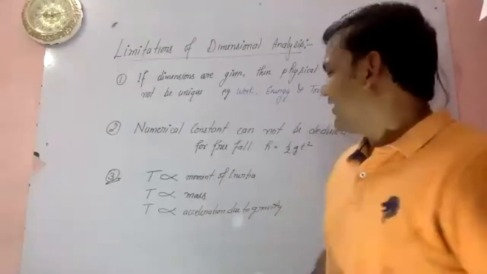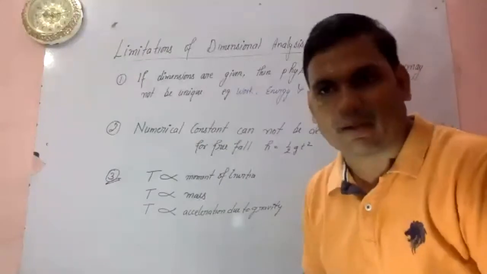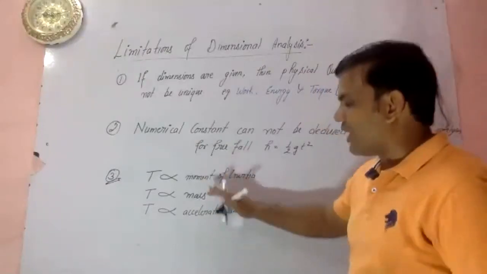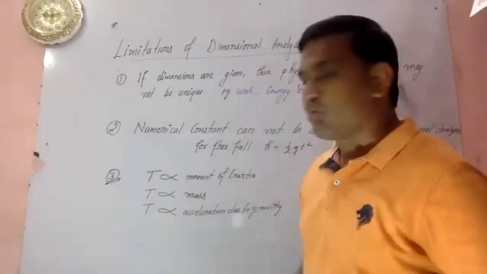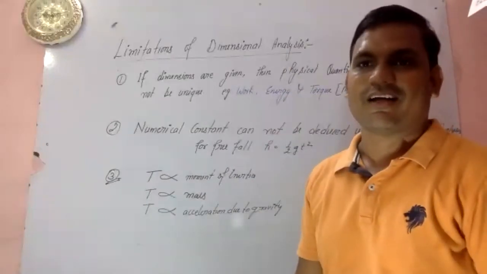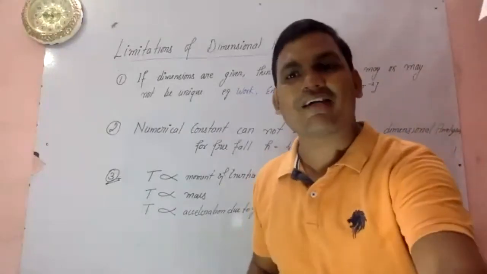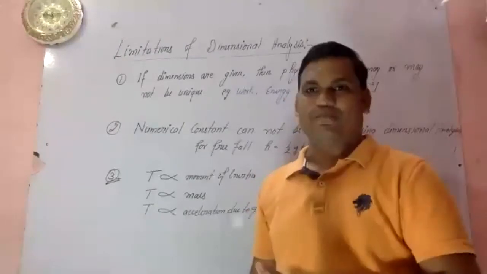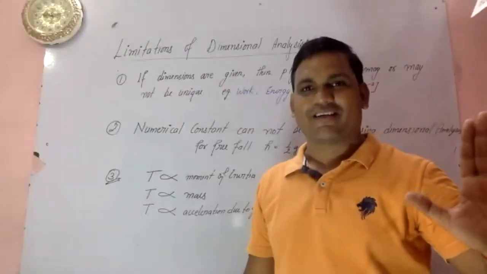If you are told that there is a time period which depends on 3 physical quantities, then you can derive the formula for it. If you are told that this time period depends on 4 physical quantities, then in that case this is the limitation of dimensional analysis: you can't derive the dimensional formula. Got my point or not? Is it clear to all of you? We cannot derive the dimensional formula, but its correctness can be checked.